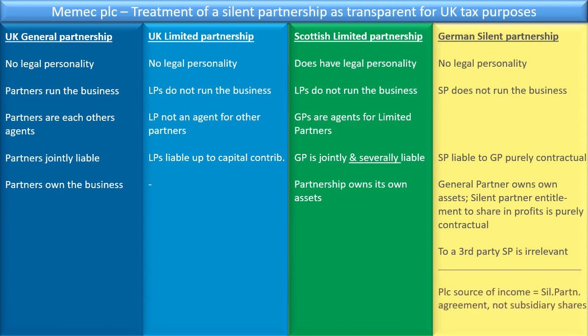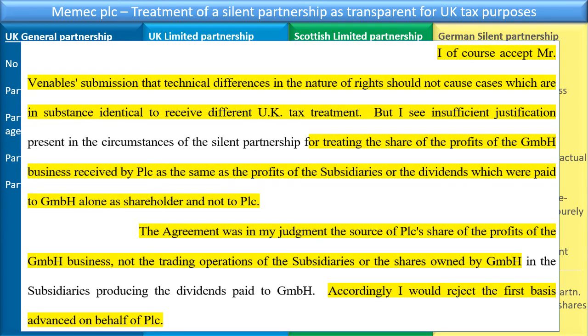And concluding from all of this, the court comes to the conclusion that PLC's source of income is a silent partnership agreement and not the subsidiaries' shares, right? So the court then also says, I of course accept Mr. Venables' submission that technical differences in the nature of rights should not cause cases which are in substance identical to receive different UK tax treatment, right?